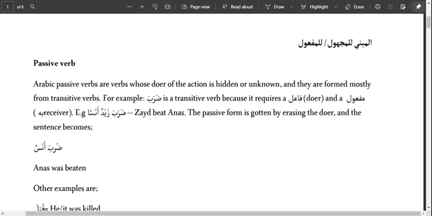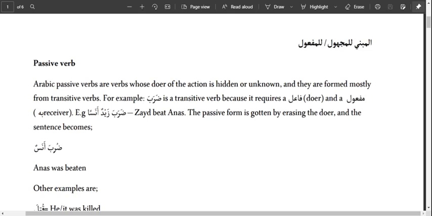So let's bring a sentence. We have doroba zaidun anasan, like we have here. Doroba zaidun anasan. Zaid beats Anas. This is a complete sentence with the normal active verb. So a passive verb is now formed by removing the doer of the sentence, and we'll be left with the receiver. But the shape of the verb will change. So by doing that, we are going to have an example here.